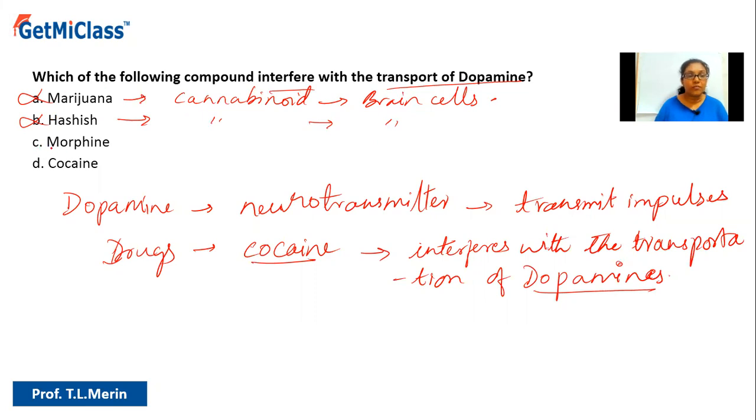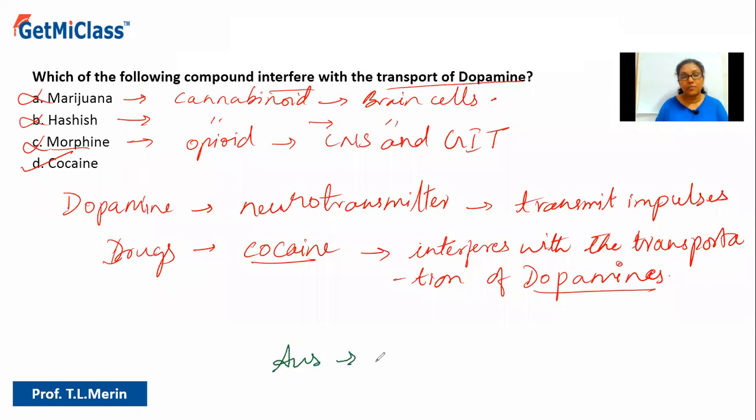Option C says morphine. Morphine is a type of opioid which has its receptors on, you can say, the central nervous system as well as the gastrointestinal tract. Again, this is not involved in interference with the transportation of dopamine. So option D, cocaine, is the correct answer as we have discussed here. So what is the correct answer? The correct answer is option D, that is cocaine.